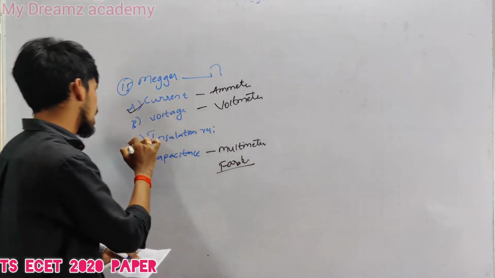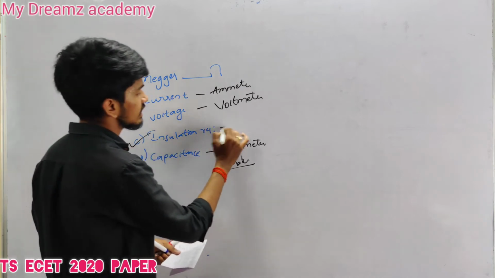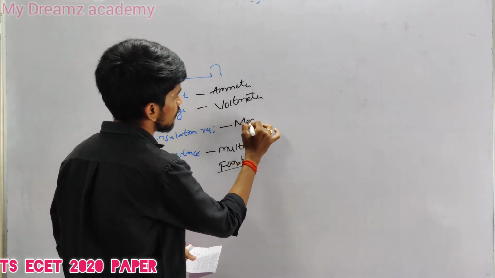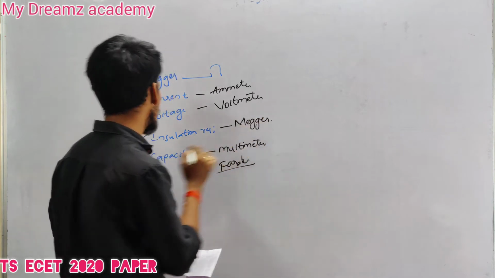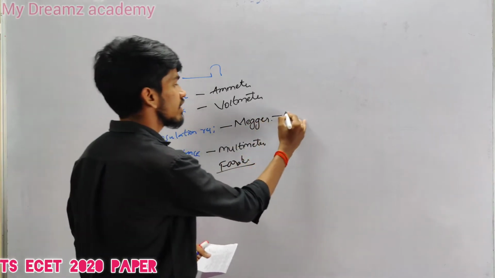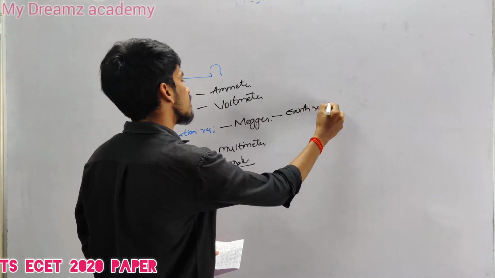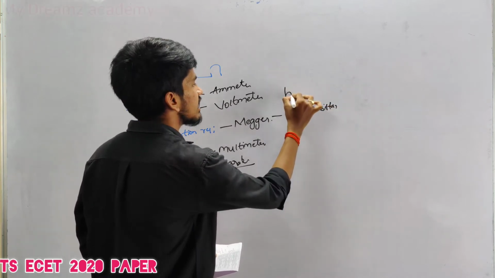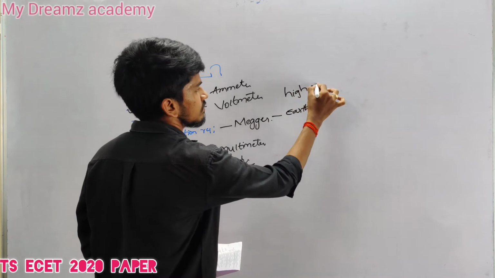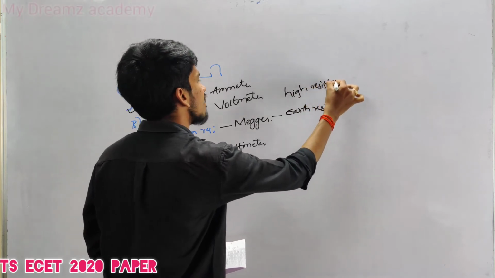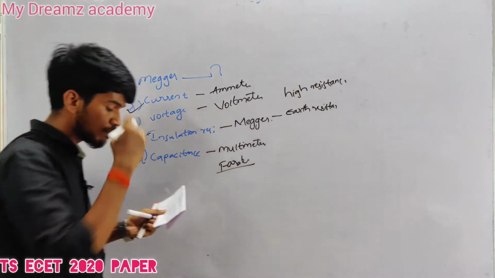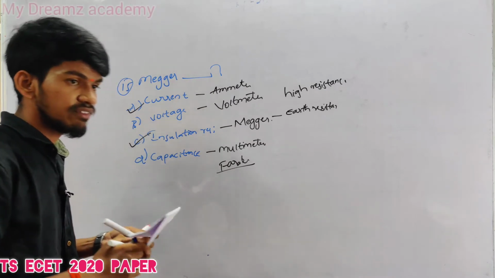Okay, our option is C, insulation resistance. Insulation resistance can be found by using megger, and also by using megger we can find earth resistance. Generally megger is used to find high resistance. If we have high resistance in the options, you can opt for high resistance.